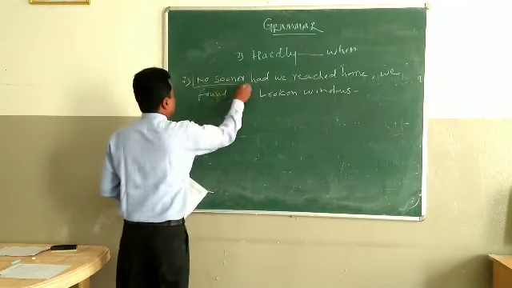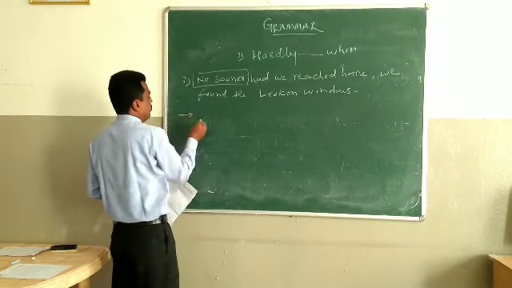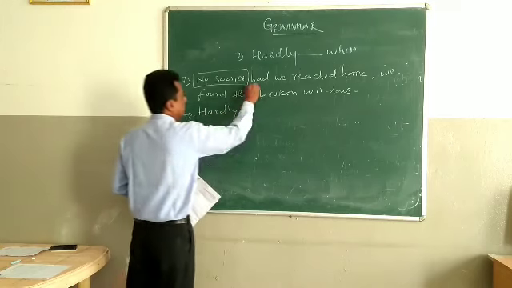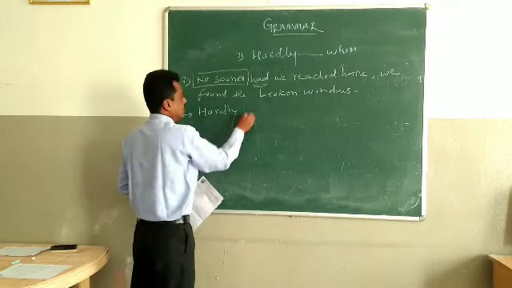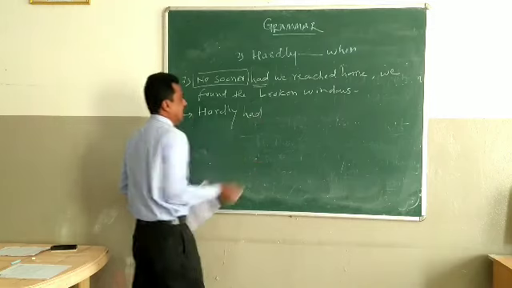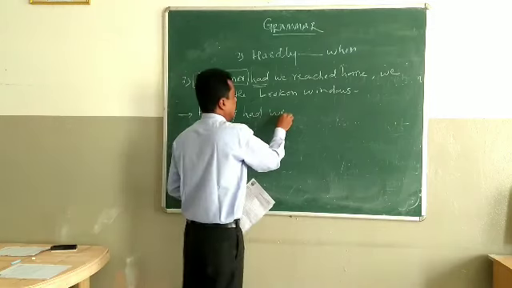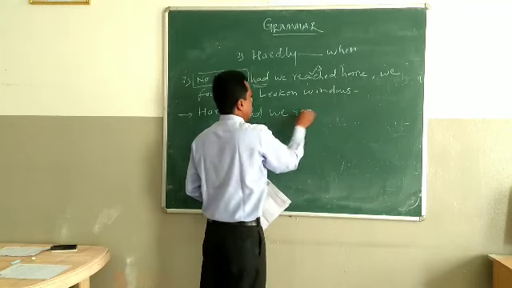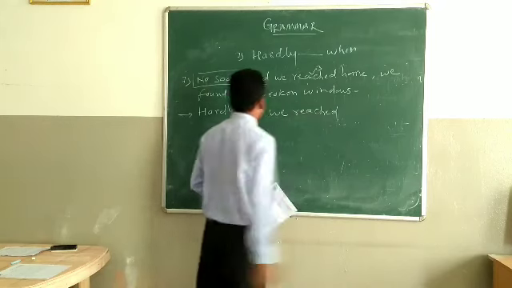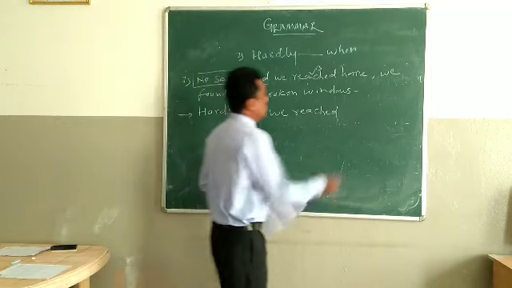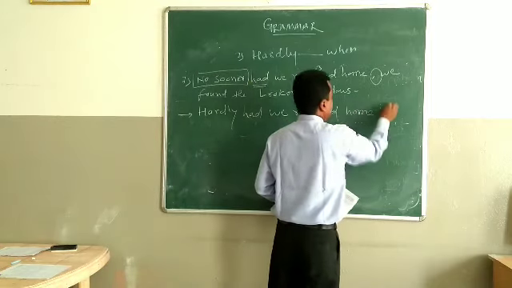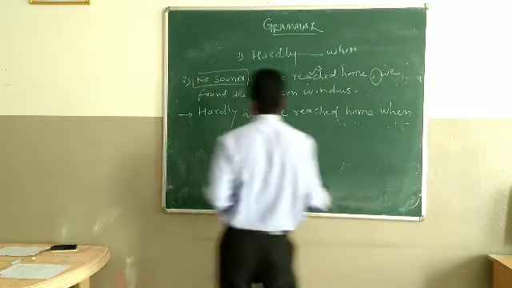So in place of no sooner, we have to use hardly here. Had is given, so keep had. Hardly had we; reach is V3, so reached. Hardly had we reached home. In place of comma, use when here.